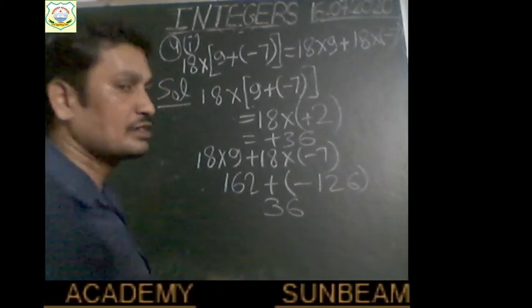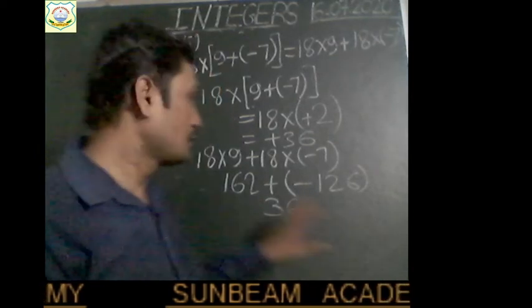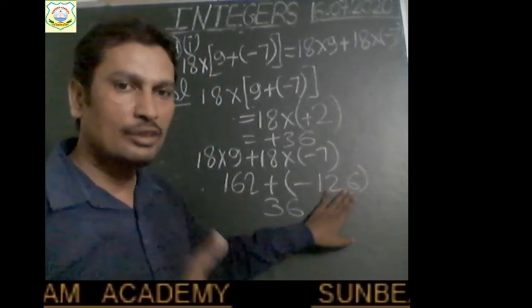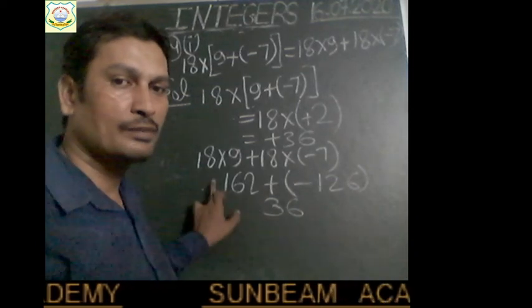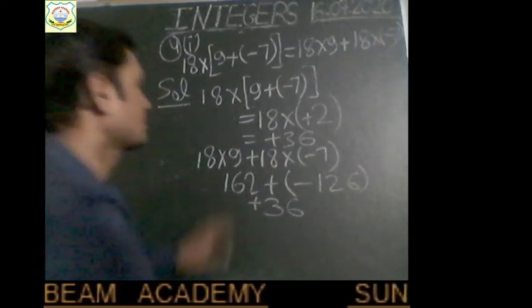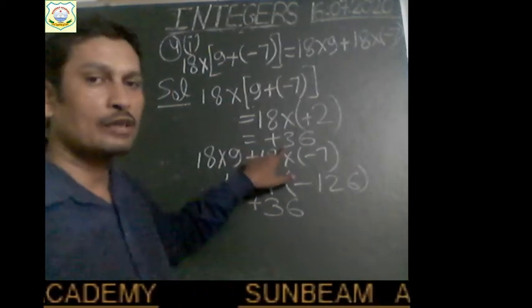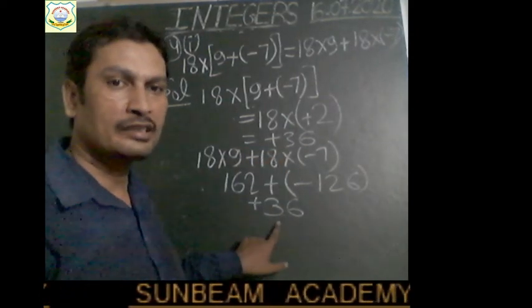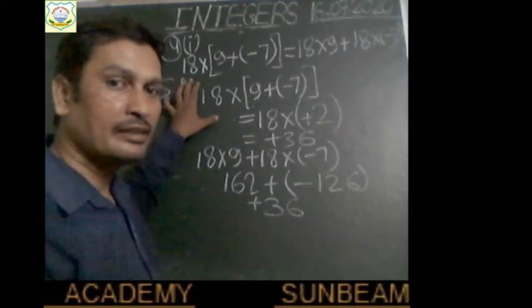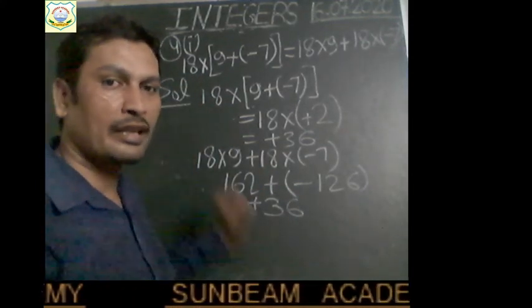And which sign we will use, children? Here 162 is greater than 126, so we will use the sign of 162, that is positive sign. Am I right? So use plus sign. Now see both the results. Here we have got 36. Here also the result is 36 only. It means this expression on left hand side is equal to this expression on the right hand side.